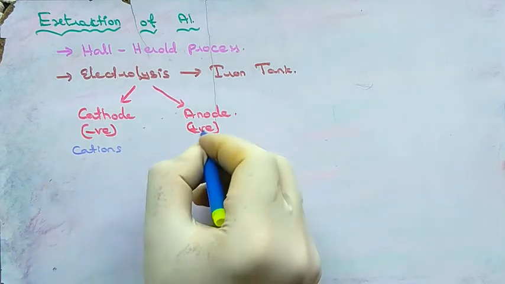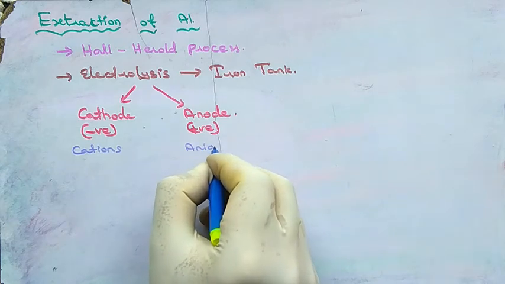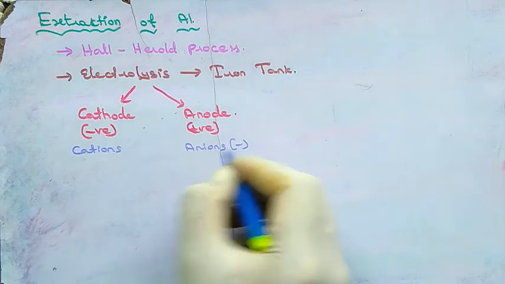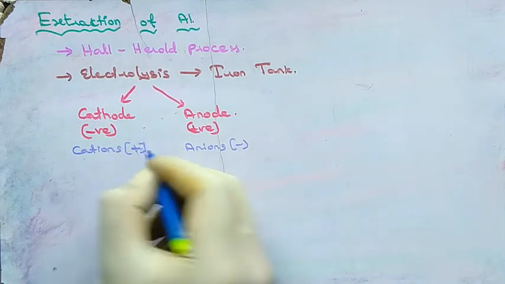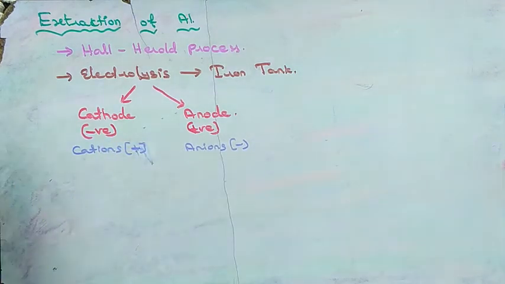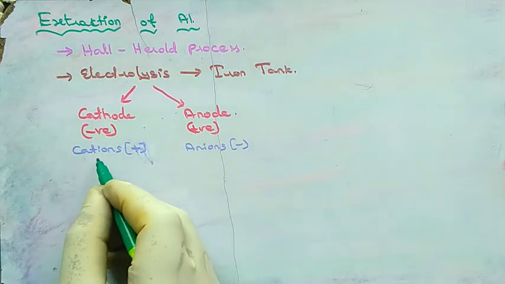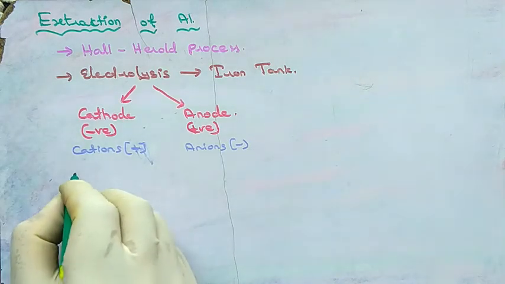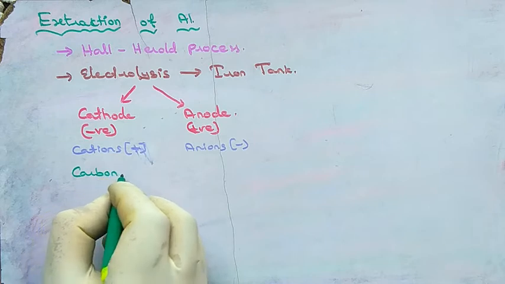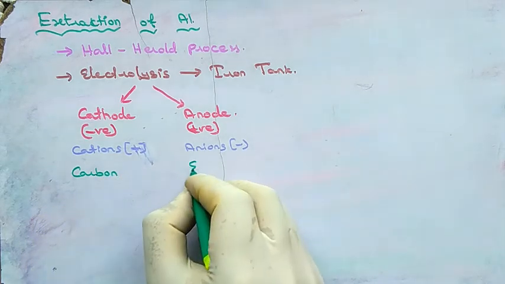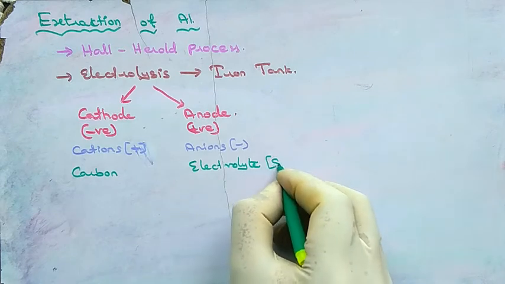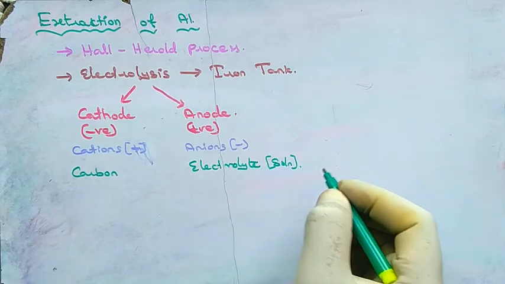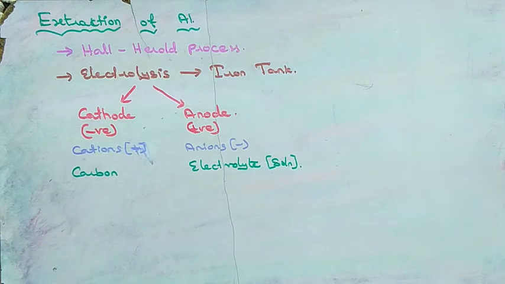So cathode attracts cations, anode attracts anions, because anions are negative, cations are positive, so oppositely charged ions will be attracted. Here cathode is carbon rod and anode is the electrolyte, which means the aqueous solution will act as the anode in this extraction process.